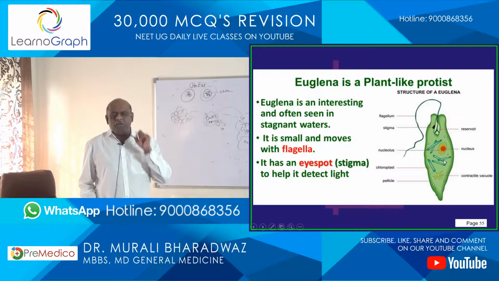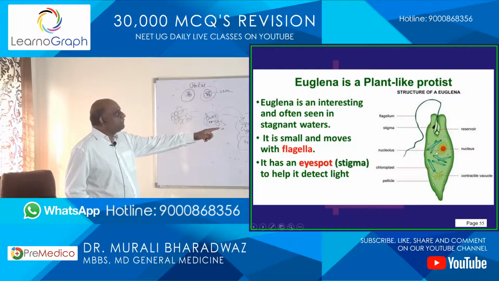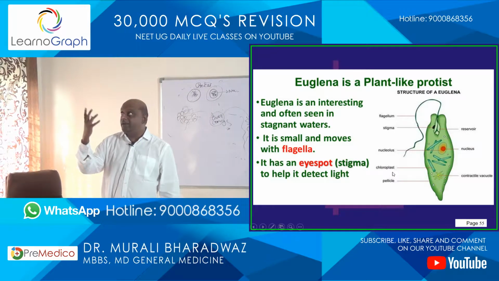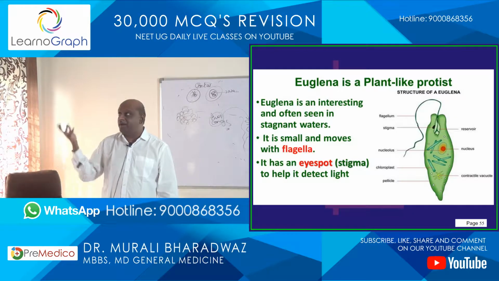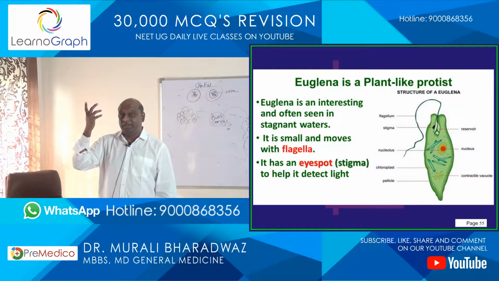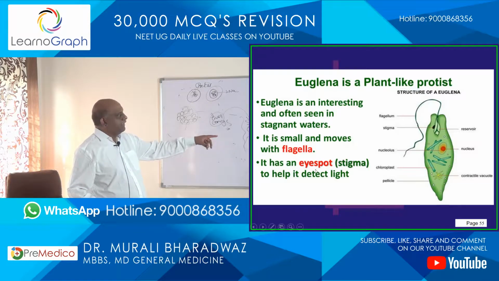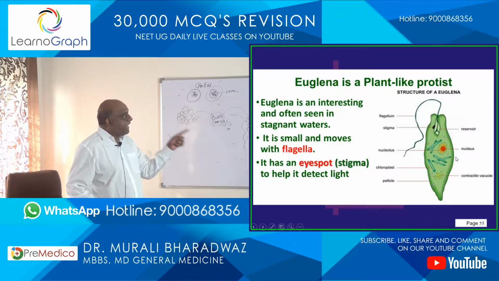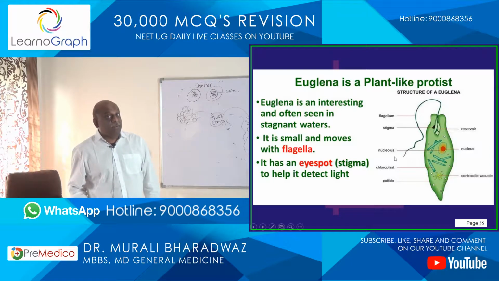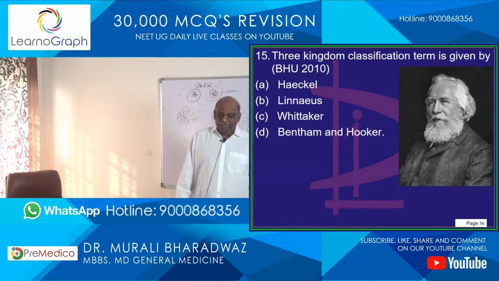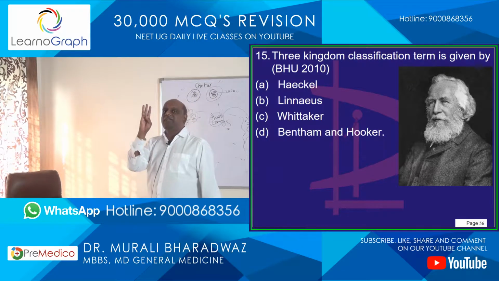What is the very important thing about euglena? Whenever you hear euglena, you should remember this: it has an eye spot. It can detect the fall of light, when sunrise happened, when sunset happened, when it is night, when it is morning. Euglena can recognize this. To detect the light, it has an eye spot called stigma, is what you need to remember.